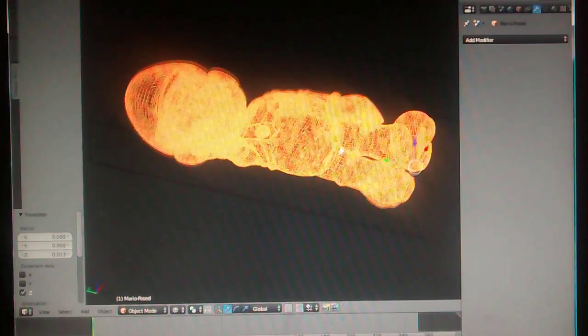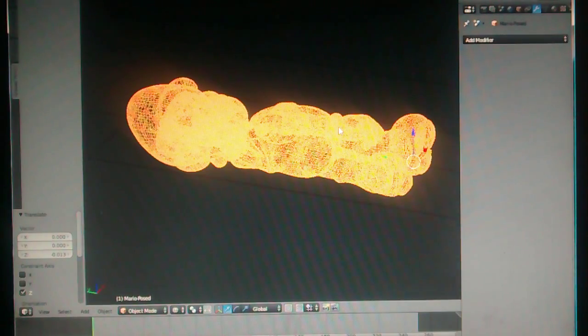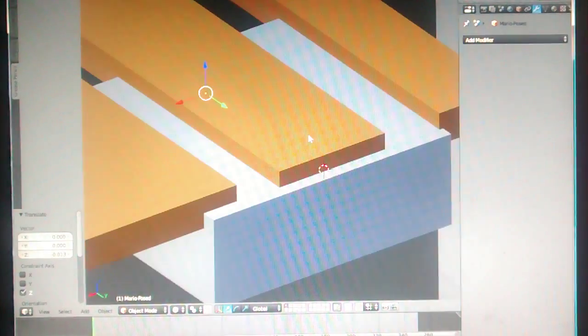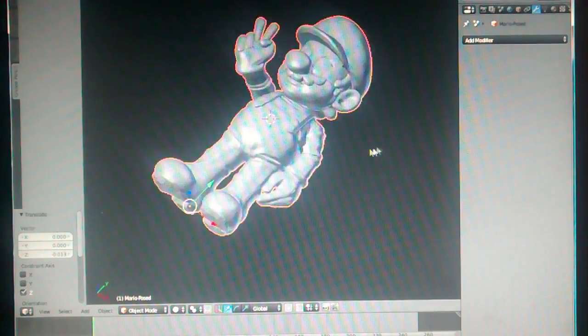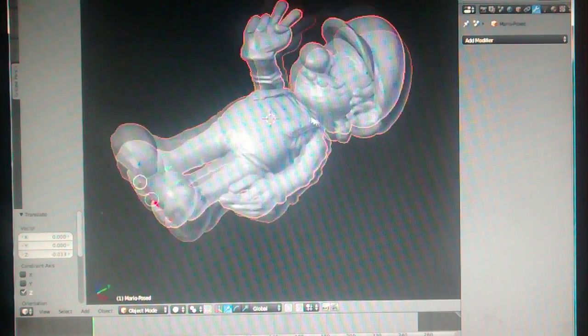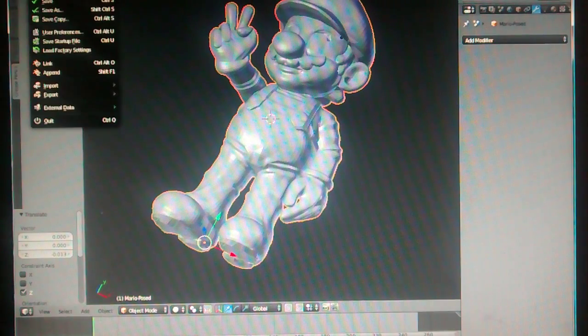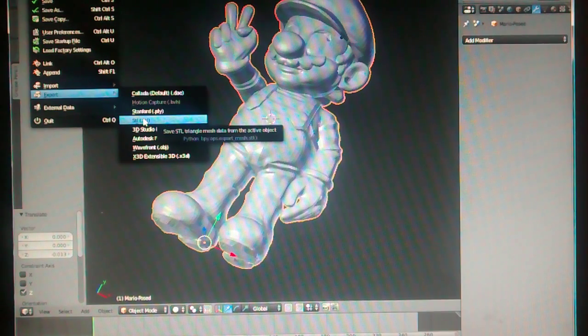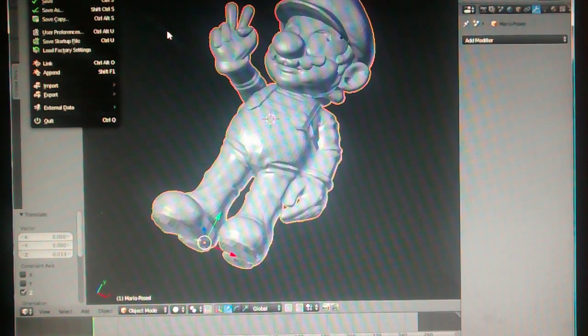Now just pretend that the Boolean worked and the cutaway function, and this would be your scaled 2.5D Mario model. You just hit File, Export, STL. And you're ready for the next step, which is the CAM software.